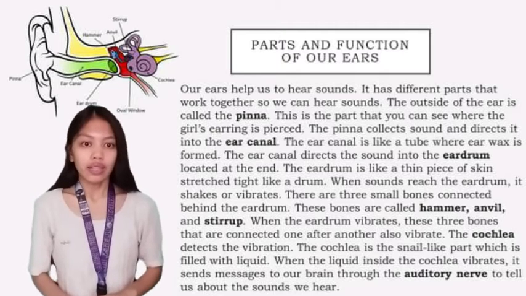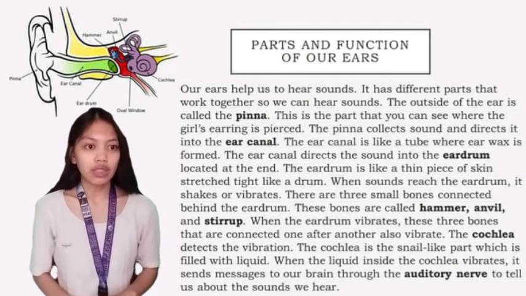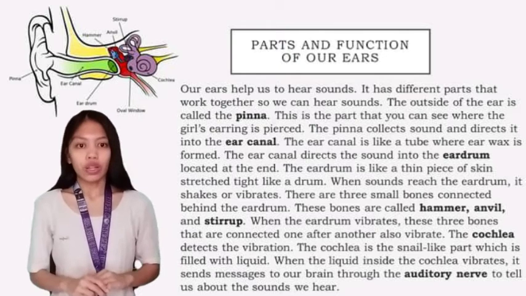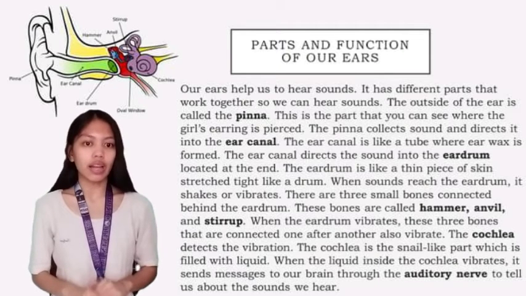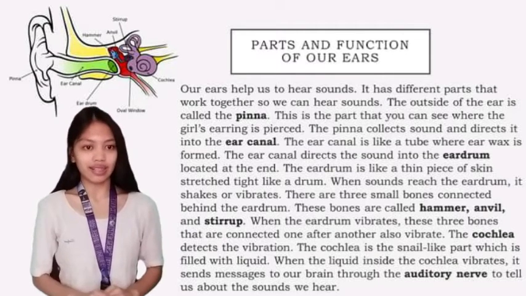The cochlea detects the vibration. The cochlea is the snail-like part which is filled with liquid. When the liquid inside the cochlea vibrates, it sends a message to our brain through the auditory nerve to tell us about the sounds we hear.